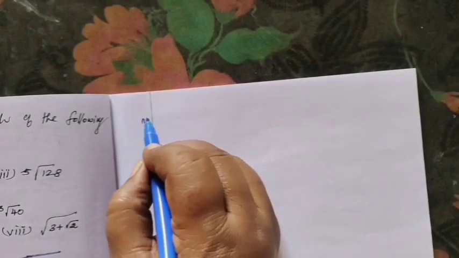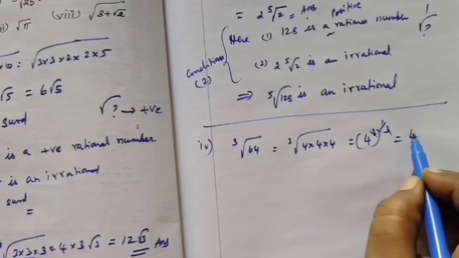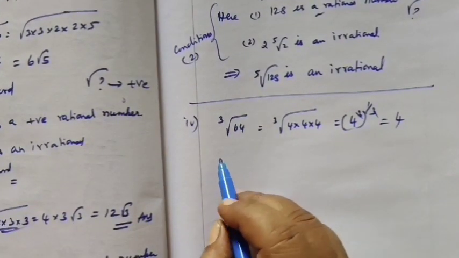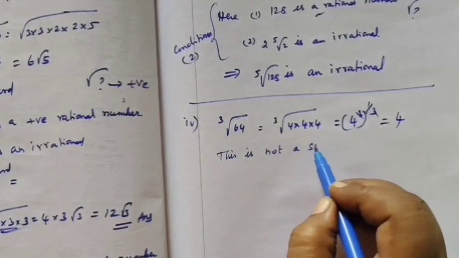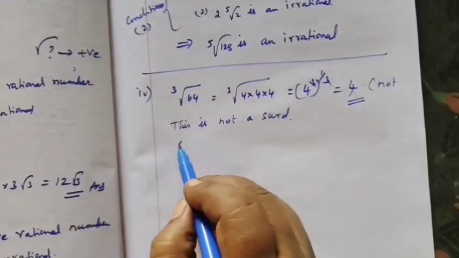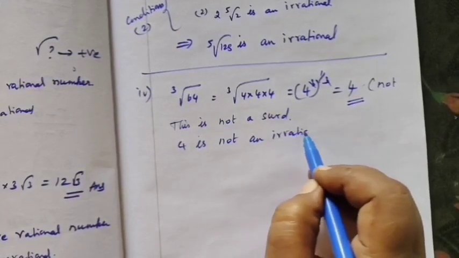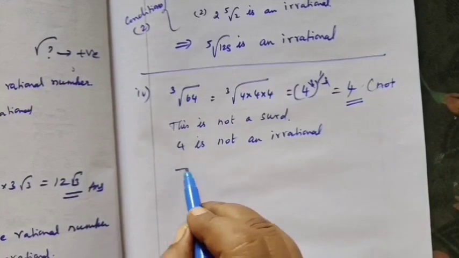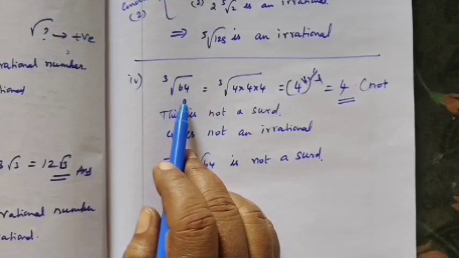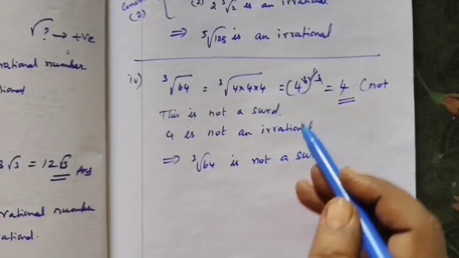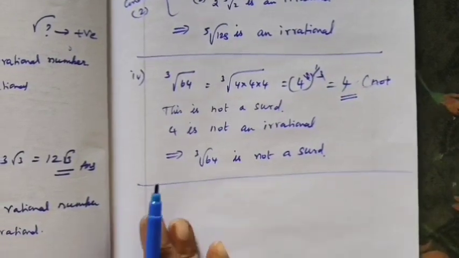Now subdivision 3, so 4 cube whole power 1 by 3, 3 cancel, 4. You see this is not a surd. Why? 4 is not an irrational. So which implies first condition, within the root that 64 is a rational number, that is okay. But in the answer, no irrational number. So this is not a surd.